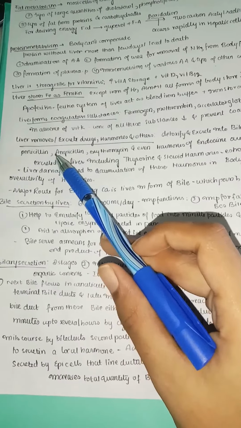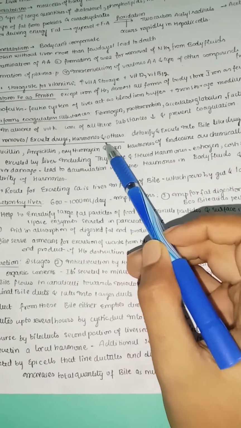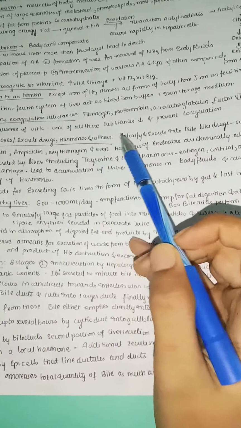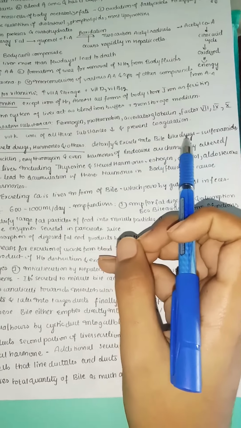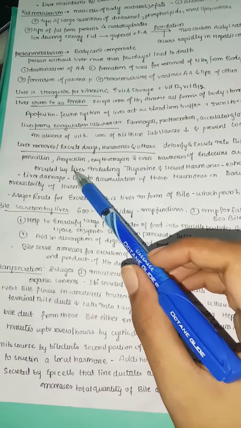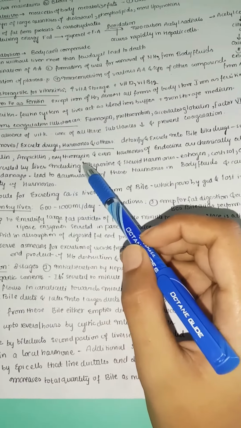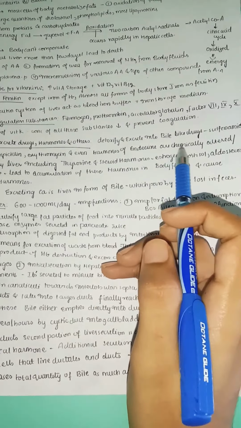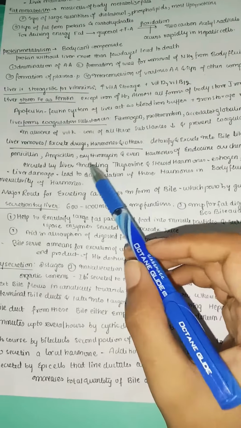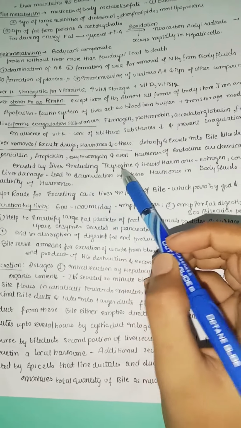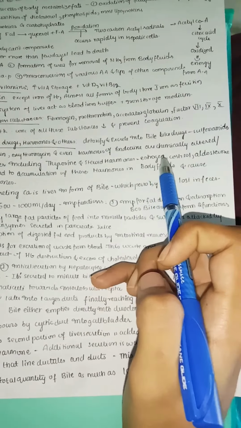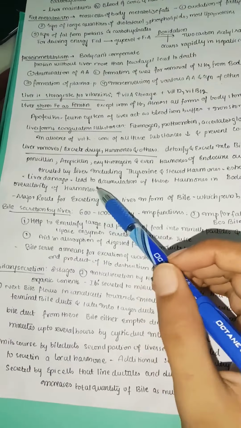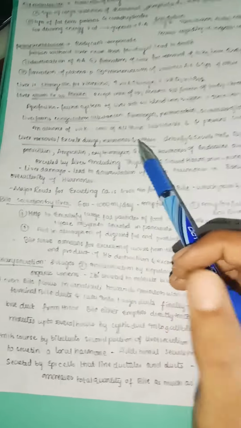The liver also removes or excretes drugs, hormones and others. That is the detoxification function. It detoxifies and excretes into bile drugs like sulfonamide, penicillin, ampicillin, erythromycin, and even hormones of the endocrine system are chemically altered or excreted by the liver, including thyroxine and steroid hormones like estrogen, cortisol, aldosterone. All these are excreted by the liver in the form of bile.